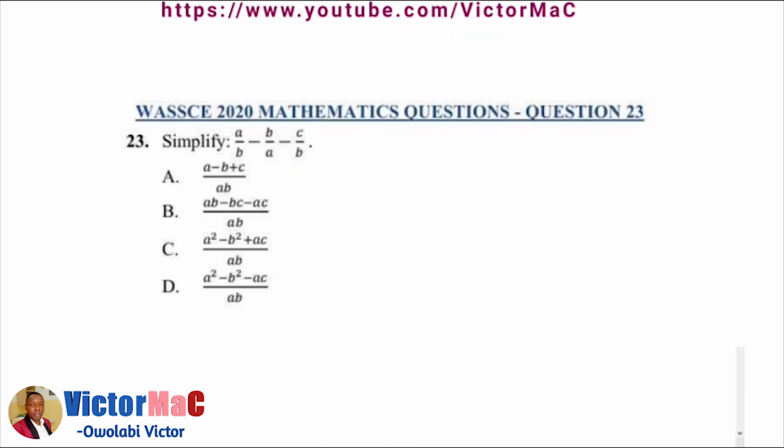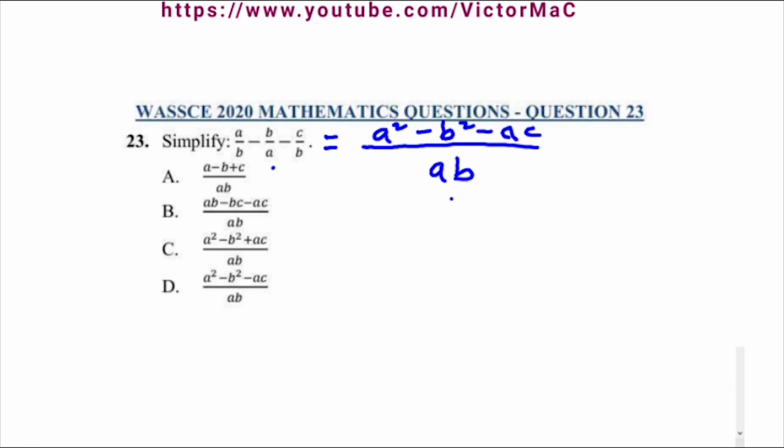Alright. Next one, number 23, which is WASSCE 2020 mathematics question number 23. Let's simplify A over B minus B over A minus C over B. The LCM of B, A, and B, that is our denominators, is AB. Now the B in AB was A, so A times A is A squared. Minus, A in AB is B, B times minus B, we're going to have minus B squared. And then B in AB is A, A times minus C, we have minus AC. And then the correct option here is option D.